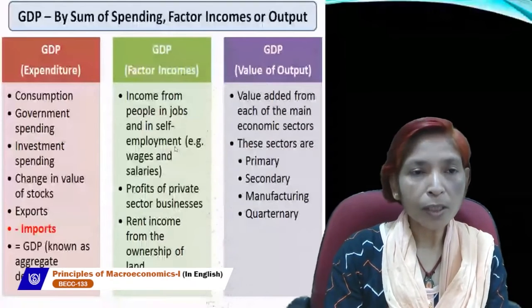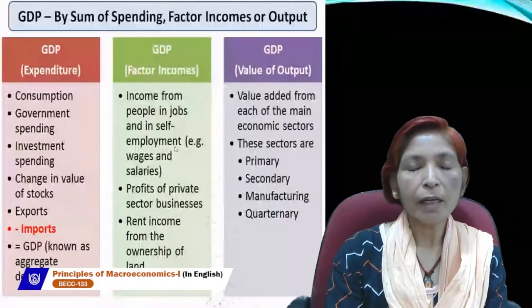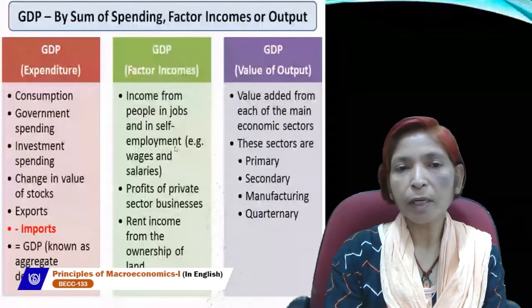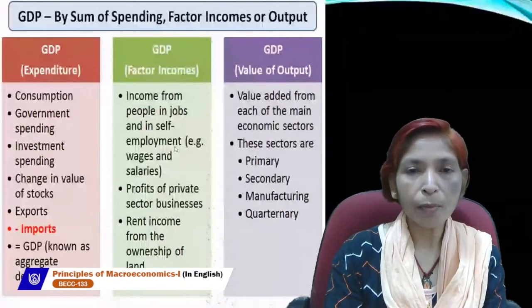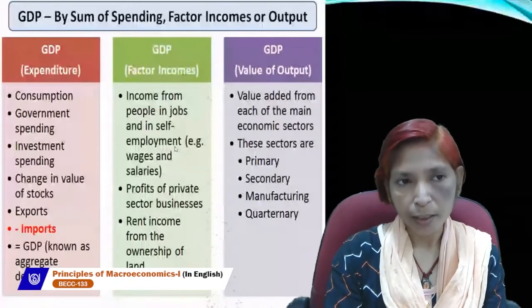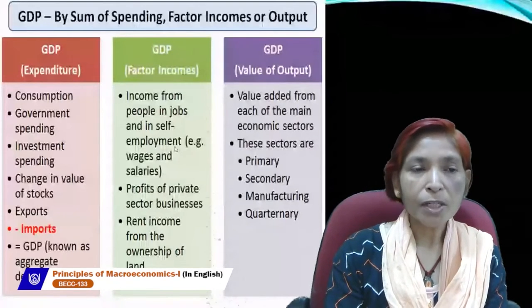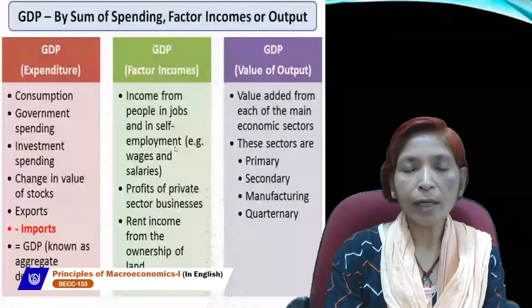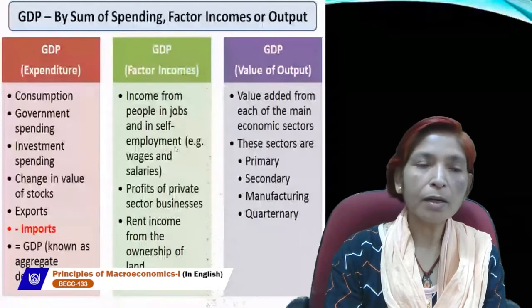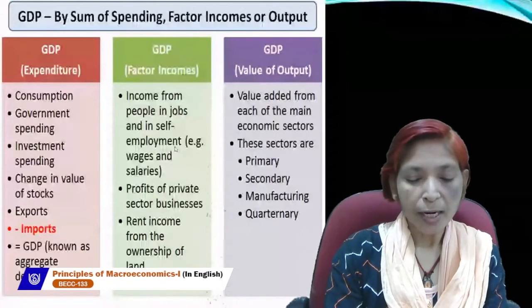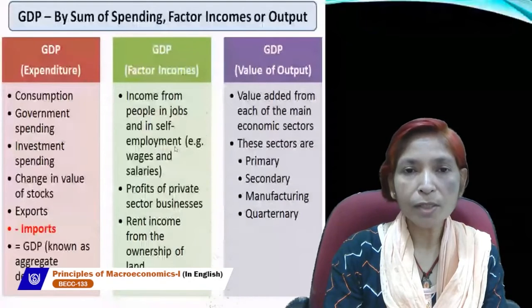And if sugar is used by the household sector, then it will be called a final good. So any type of good may be intermediate or final, depending upon the use of that commodity. We must learn this difference because final goods always avoid the problem of double counting and intermediate goods always create the problem of double counting. And while estimating national income, we always take final goods and services, not intermediate goods and services.